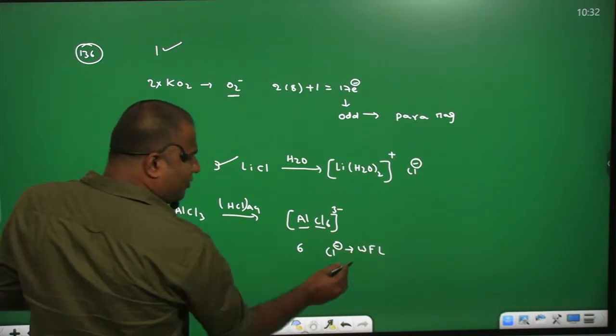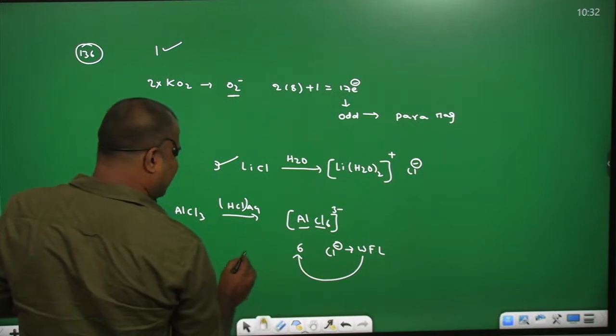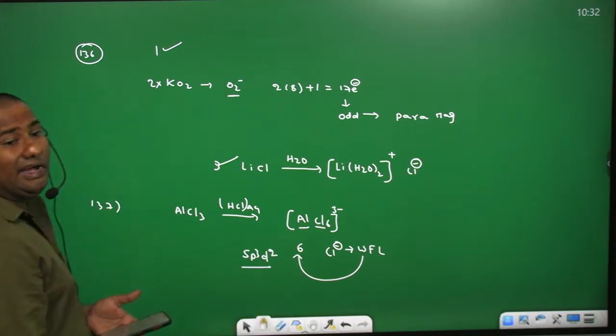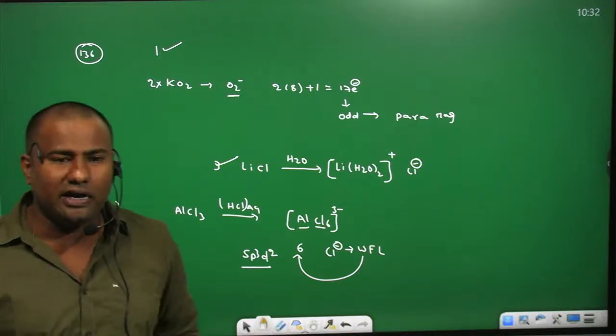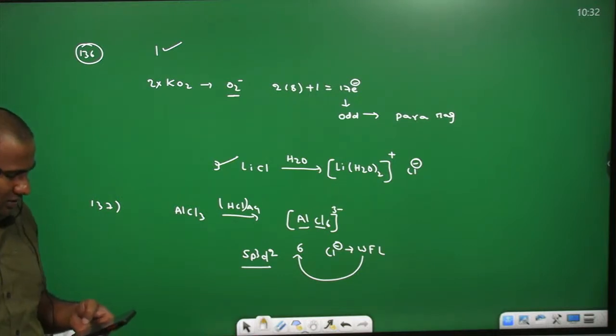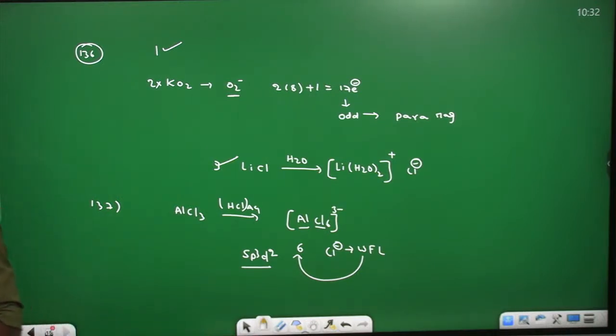In case of a weak field ligand for coordination number 6, the hybridization of the central metal atom is sp3d2. For strong field we can write d2sp3. For weak field we can write sp3d2. So you can write sp3d2 hybridization. Okay. Next one.